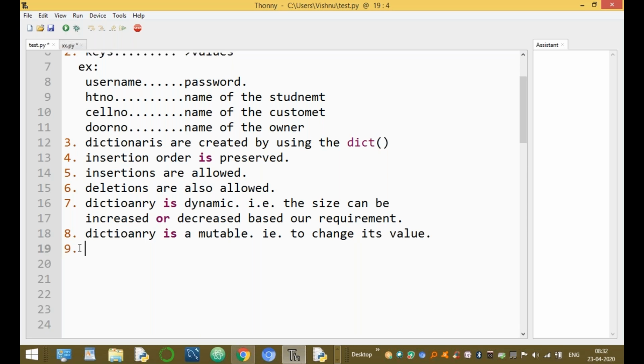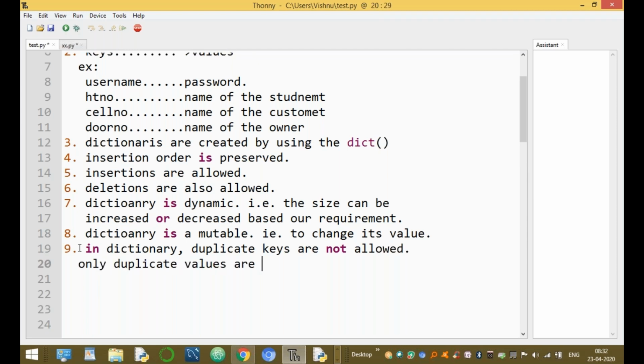Now, in the dictionary, duplicate keys are not allowed. Only duplicate values are allowed. Duplicate keys are not allowed, but duplicate values are allowed. Okay, right. Next point.